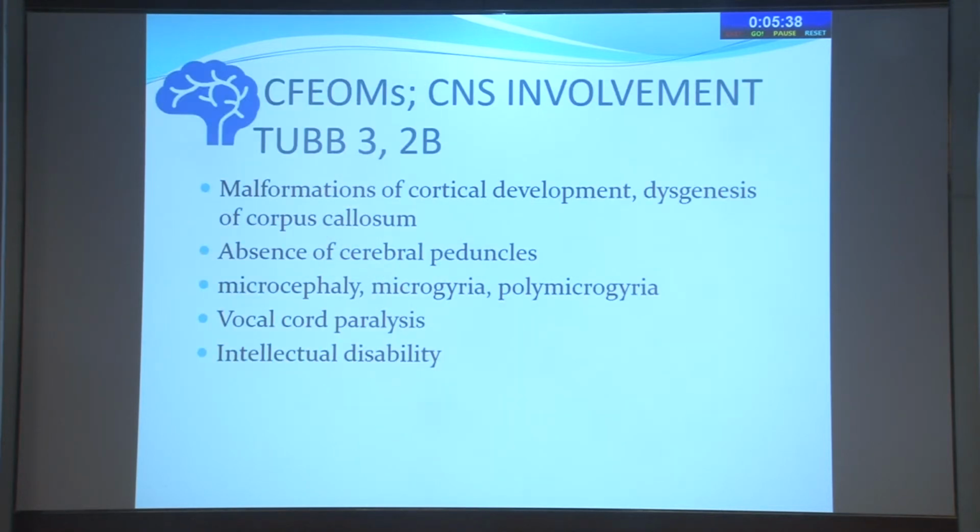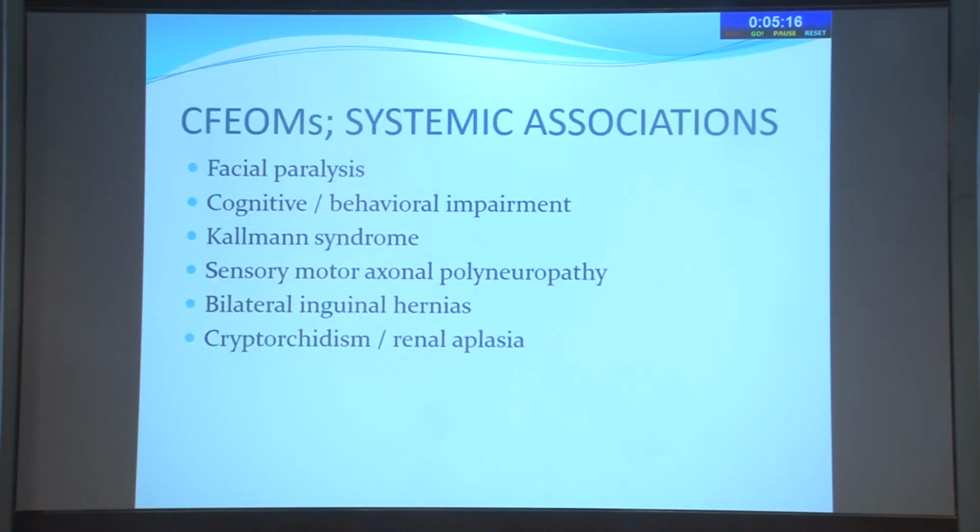Now, as I said, in these CFMs which involve TUBB3 and TUBB2B, you will have malformations of the cortical development, dysgenesis of the corpus callosum, absence of cerebral peduncles, microcephaly, microgyria, polymicrogyria, vocal cord paralysis, and intellectual disability. So a lot of things can happen. We have to look at the systemic issues also in these cases. There could be systemic associations like facial paralysis, cognitive behavior problems, Kallmann syndrome, sensory motor axonal polyneuropathy, bilateral inguinal hernias, and cryptorchidism. So we need to examine these patients systemically also. A lot of findings could be there along with it.